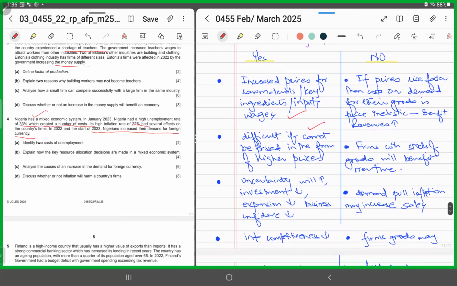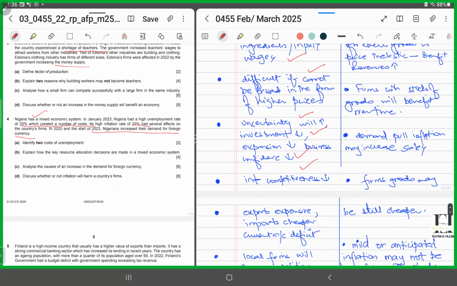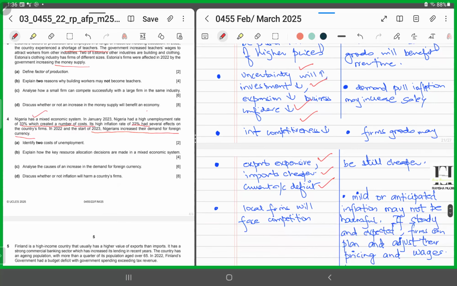And a rise in inflation would also cause uncertainty. As a result, there would be a fall in investment and the firms would find it difficult to expand, right? So business confidence would dip. Internationally, since the products of that country will get more expensive, the goods and services of that country will lose international competitiveness. As a result, its exports would be less demanded, so the country would be earning less revenue. Exports would get expensive and imports relatively cheaper. Again, it would lead to what? A current account deficit.